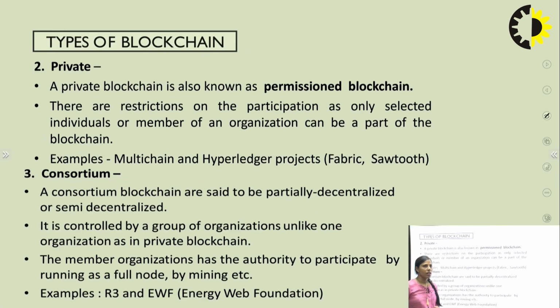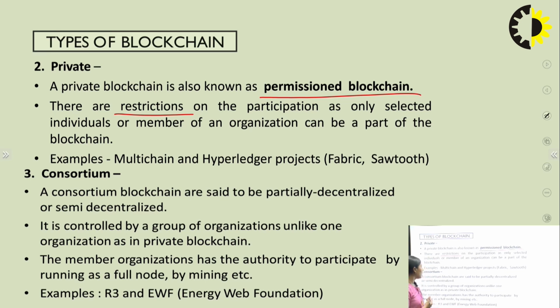The next type is the private blockchain. The private blockchain is called a permissioned blockchain. This means before you participate in the particular blockchain network, you have to take permission. There are some restrictions on participation, as only selected individuals or members of an organization can be part. In the public network, anyone can be part, but in the private blockchain, only a few members or particular individuals have the permission to participate in that network.